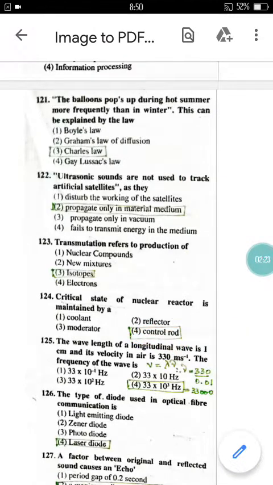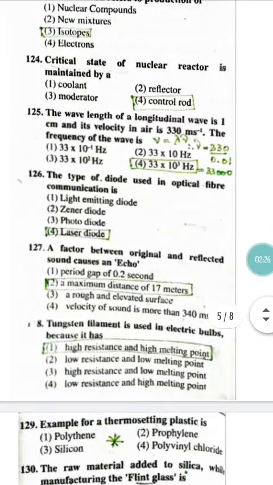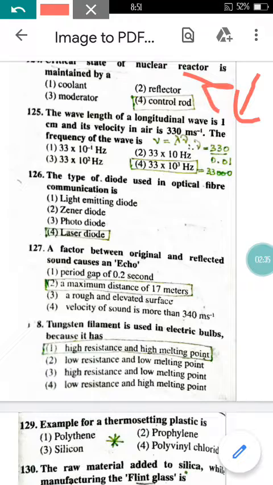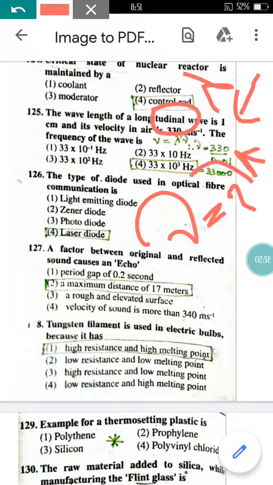Now come to question number 125. The wavelength of a longitudinal wave is 1 centimeter. They have given the value of lambda, and the value of velocity also, that is 330 meter per second. They are asking the value of the frequency here. So I make use of the formula: velocity equals wavelength into frequency. Just substitute the values and get the answer. It is 33,000, so convert 1000 in the form of 10 cube. You are going to get the answer as 33 into 10 to the power of 3, hertz is the unit here. Option 4 will be correct.